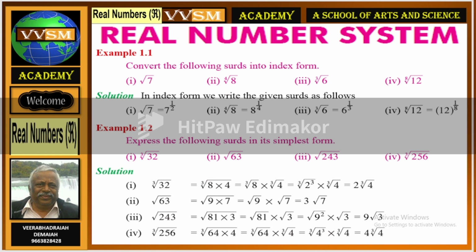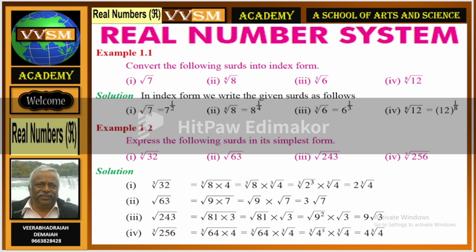Convert the following surds into index form. We write the given surds as follows. Root 7 is equal to 7 to the power of half. Fourth root of 8 is equal to 8 to the power of 1 by 4. Cube root of 6 is equal to 6 to the power of 1 by 3. And eighth root of 12 is equal to 12 to the power of 1 by 8. These are the important index forms.